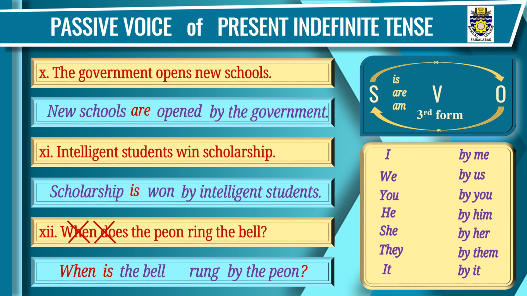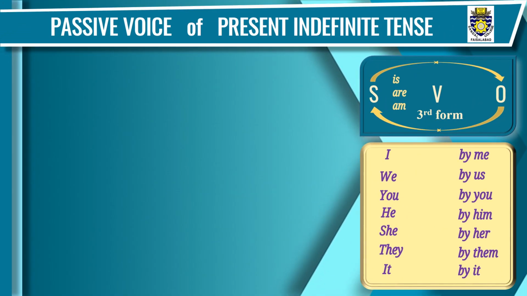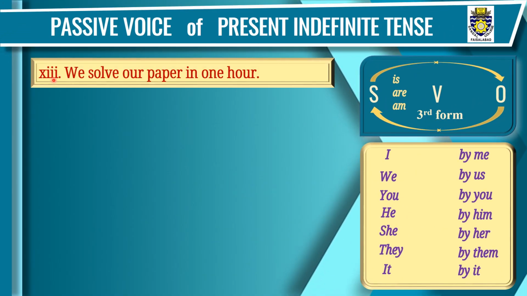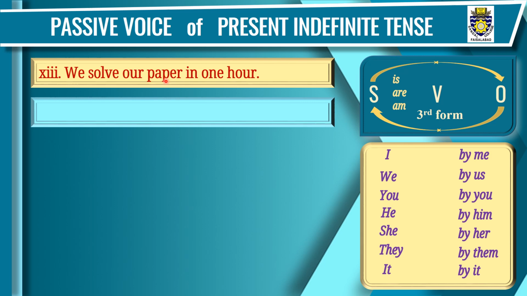Let's see some more examples. Now dear students, sentence number 13. We solve our paper in 1 hour. It's a bit different sentence. We is subject, solve is verb, and our paper is object. And after this is a phrase that is adverb phrase. And it will remain the same here, and we'll write this adverb phrase in passive voice as it is in the active voice.